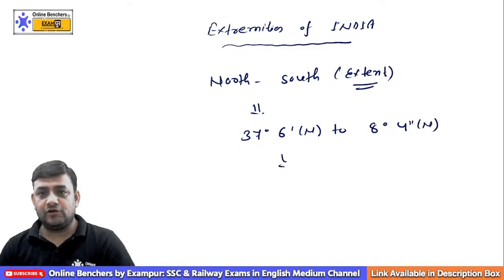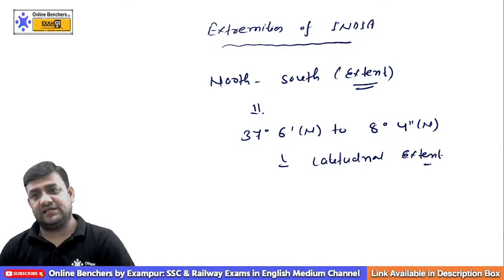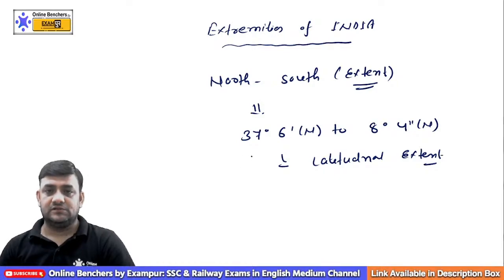This is the north to south latitudinal extent of India. North-south. This is how much? 37 degrees 6 minutes north to 8 degrees 4 minutes north.